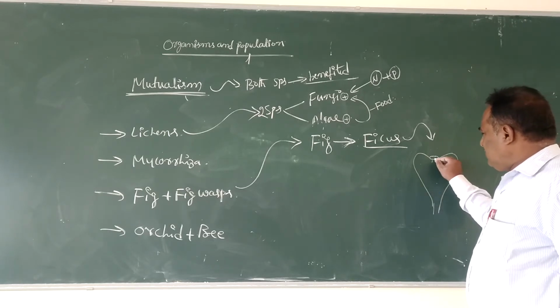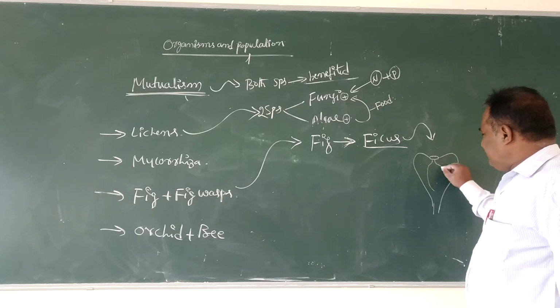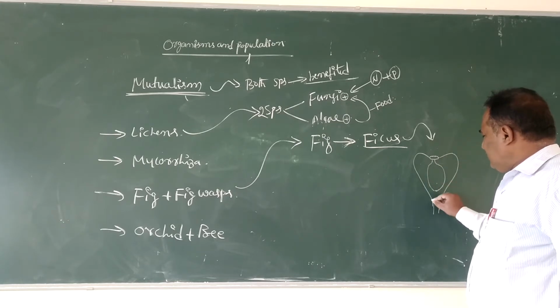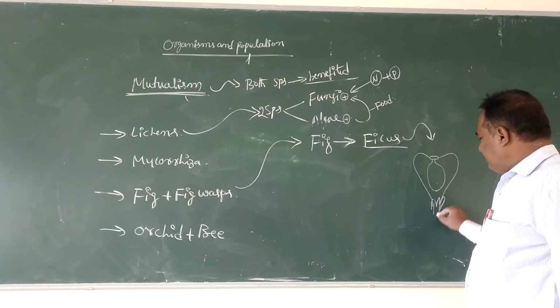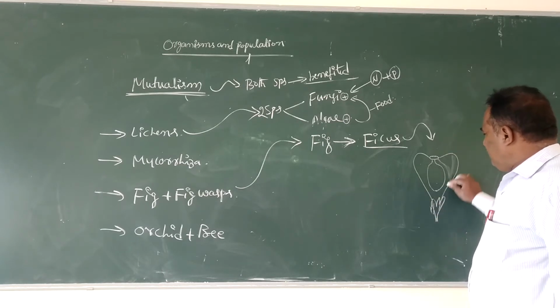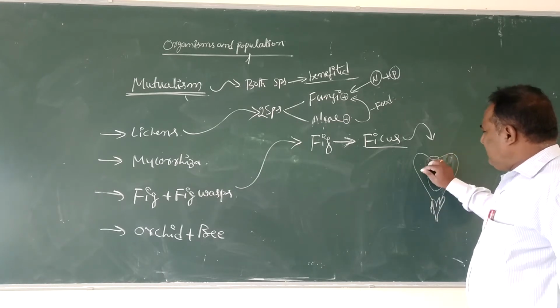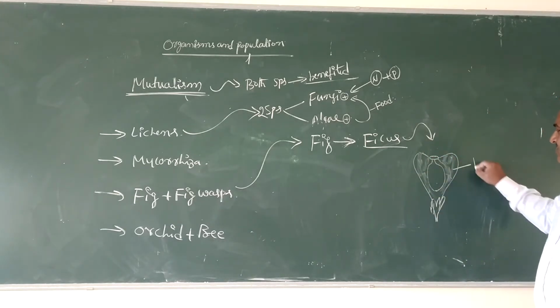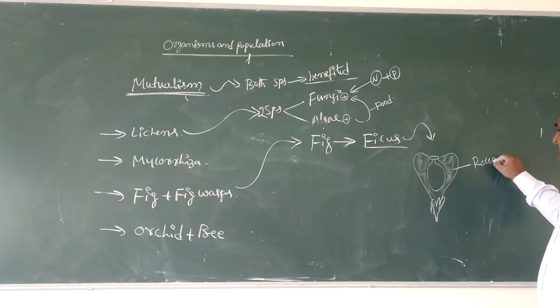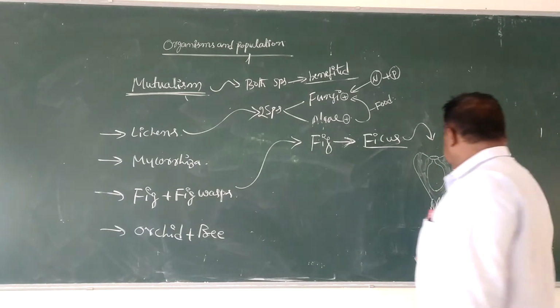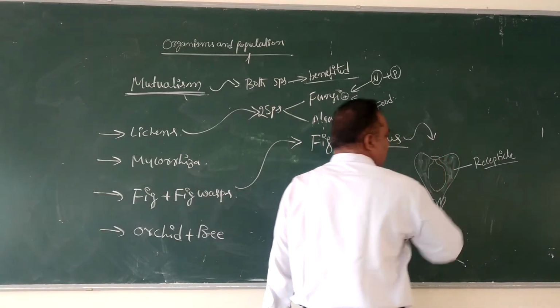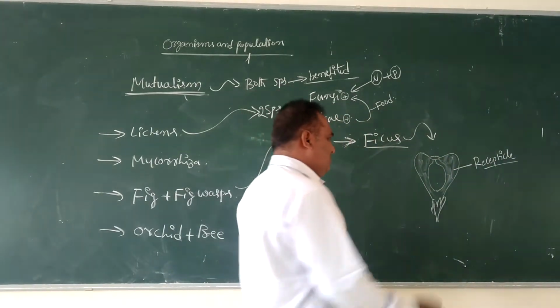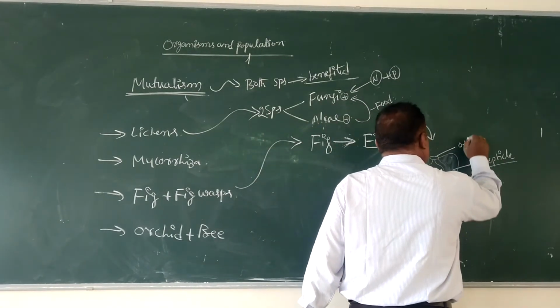The outermost covering of the inflorescence is the fleshy part, called the receptacle. The receptacle leaves an opening at the topmost region, called the ostiole.